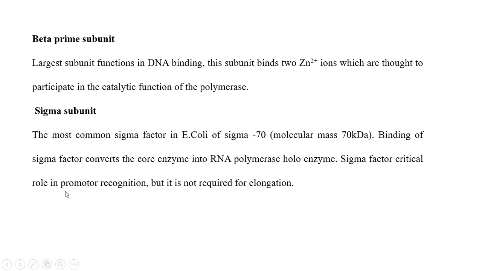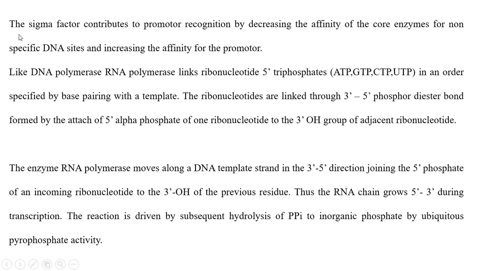The sigma factor has a critical role in promoter recognition, but it is not required for the elongation process. In the elongation process, beta and beta prime subunits play an important role. So only recognition of the promoter region is done by the sigma factor. The sigma factor contributes to promoter recognition by decreasing the affinity of core enzyme for non-specific DNA sites and increasing the affinity for the promoter region.